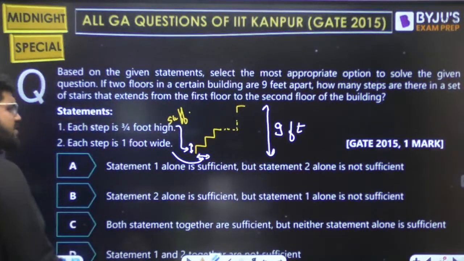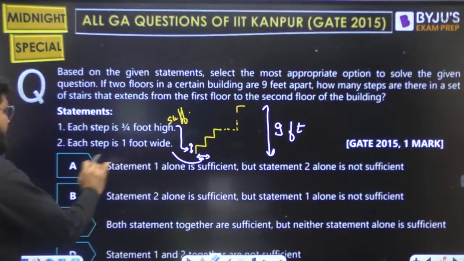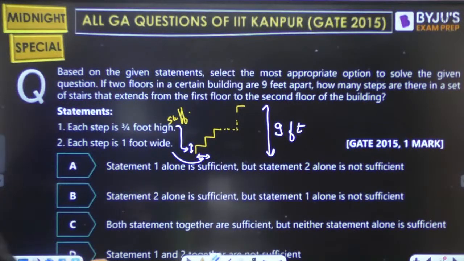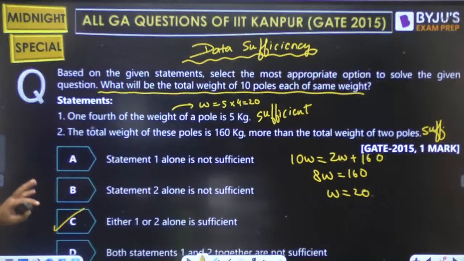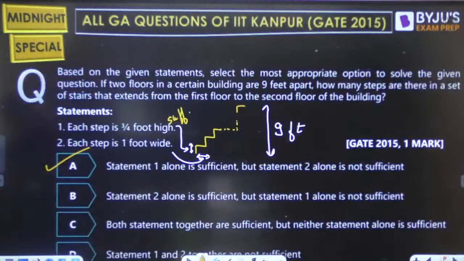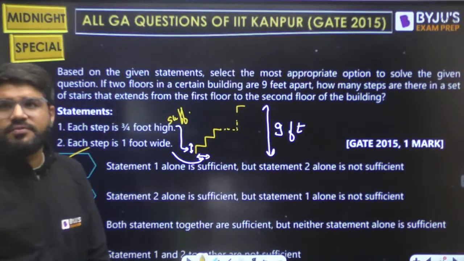So the correct answer is statement 1 alone is sufficient. Statement 2 alone is not sufficient. Okay? Option number A. Right. In the previous question, both alone were sufficient. But here only statement number 1 alone is sufficient.